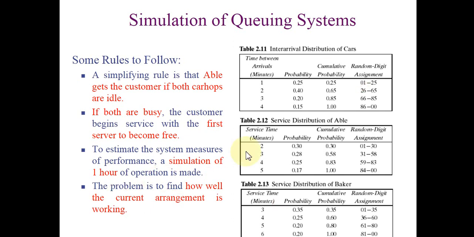A simulation of 1 hour of operation is made. So we have to do a simulation of 1 hour. That means we have to touch or cross 60 minutes. Our target is to touch or cross 60 minutes. Suppose we are at clock time 58, and because we have still not touched or crossed 60, a new customer arrives whose service time is, say, 5. We still have to serve this customer, because the server has not yet touched or crossed 60 minutes, since 1 hour is the condition.